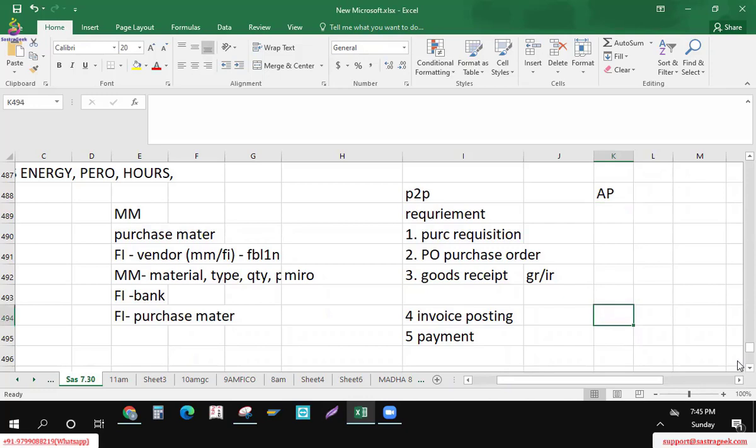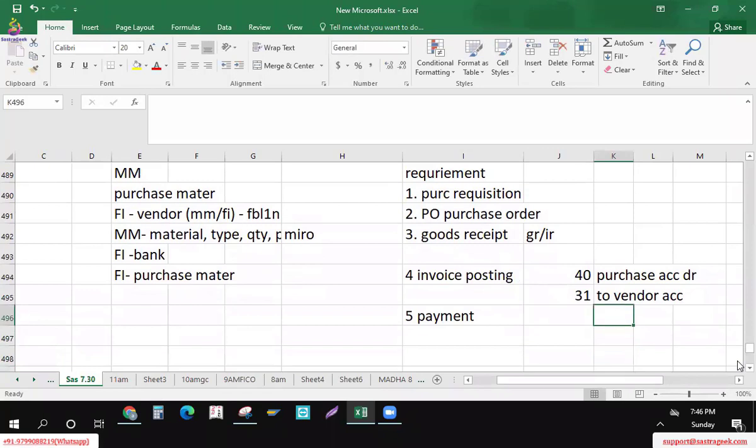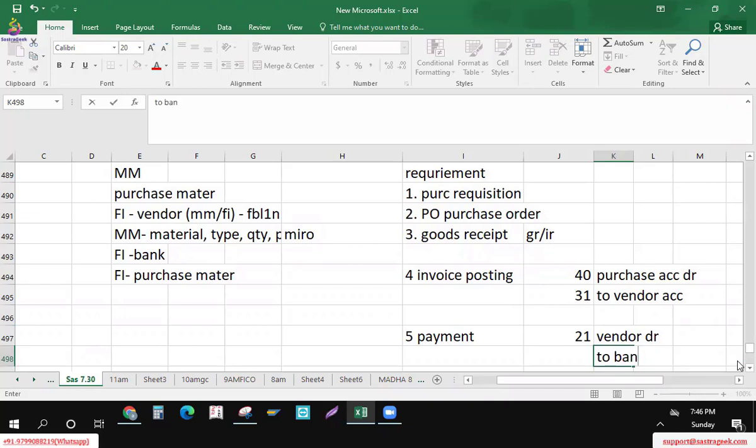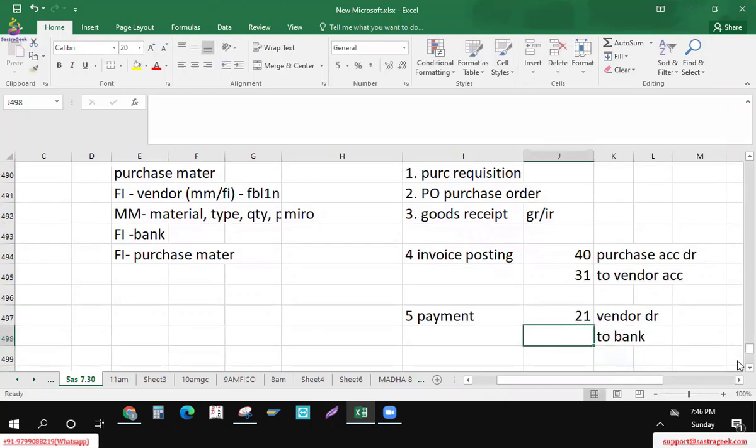At the time of invoice posting, we posted the entry like this: purchases account debit, vendor account credit. For this posting we used FB60 for the invoice posting. And at the time of payment, vice versa, the entry will go as vendor account debit to bank or cash. Obviously cash is transferred to the bank. This was the entry.